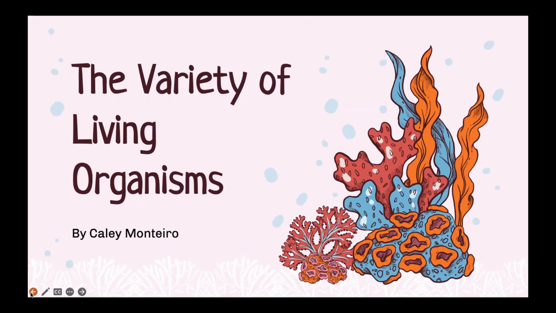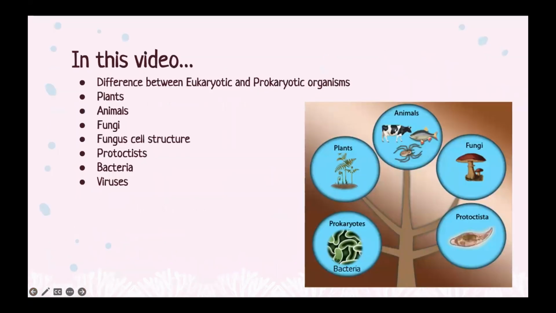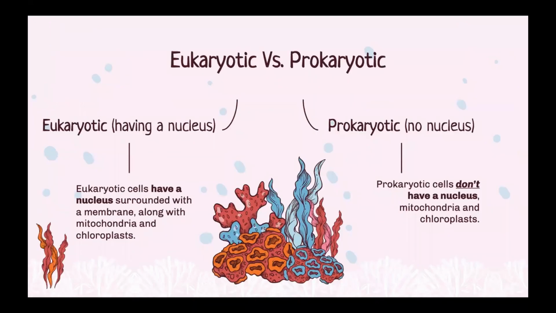In this video, we'll be learning the variety of living organisms, which is Chapter 2 from Unit 1. In this video, we will be discussing the difference between eukaryotic and prokaryotic organisms, plants, animals, fungi, the fungus cell structure, protoctists, bacteria, and viruses. Let us begin by understanding the difference between eukaryotic and prokaryotic.